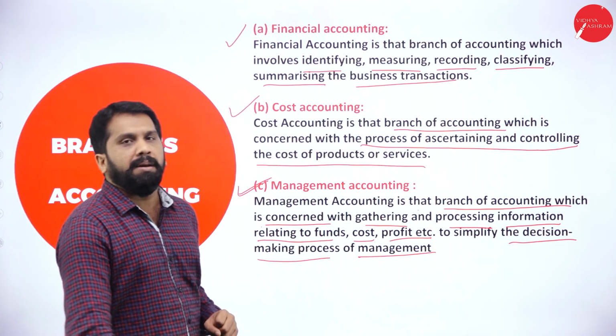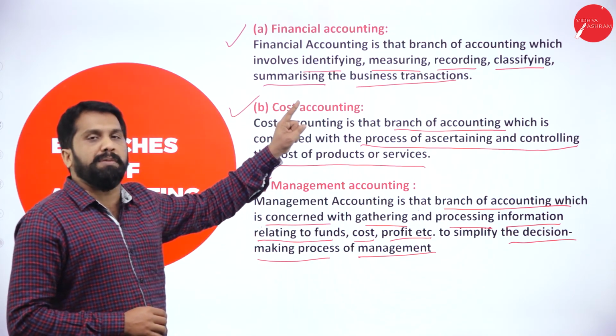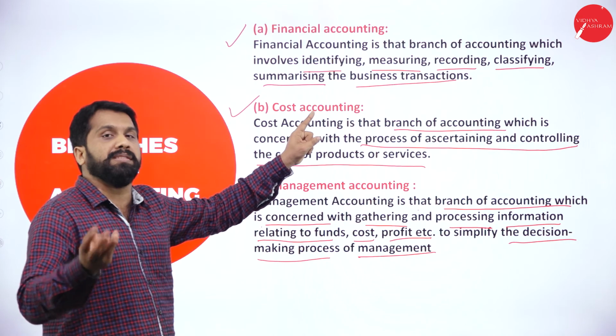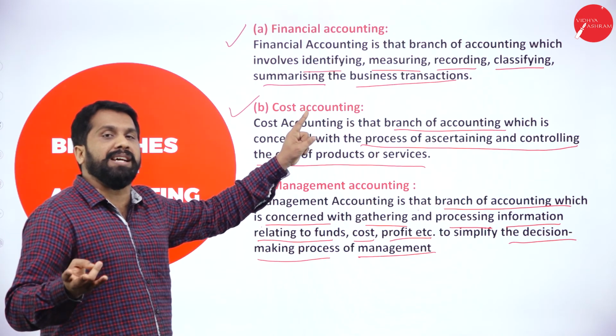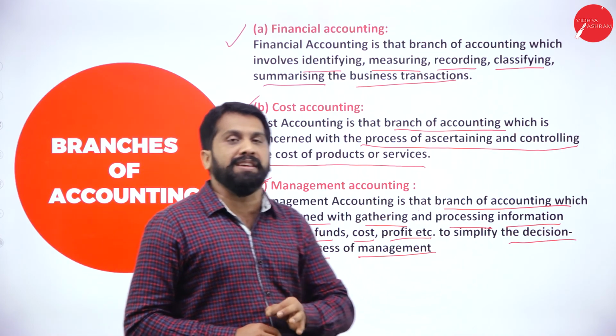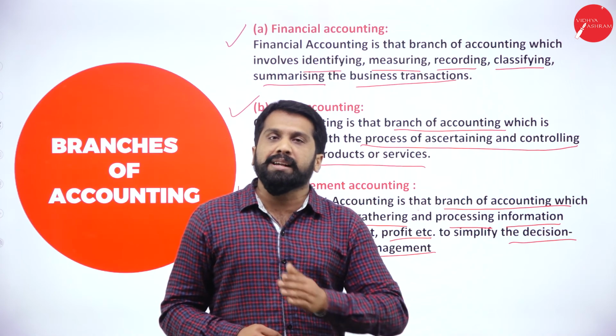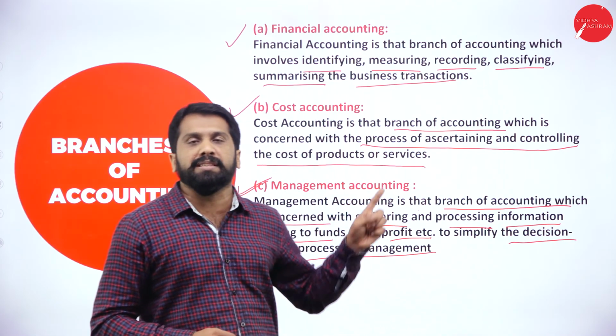Very simple. Management accounting means what? Normally, financial accounting we prepare for government purpose, company purpose as well as bank purpose. Cost accounting we prepare only to fix the selling price of the goods. Along with that, they prepare it for cost control purpose.